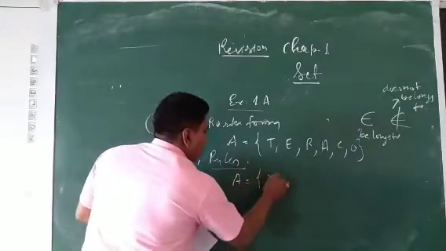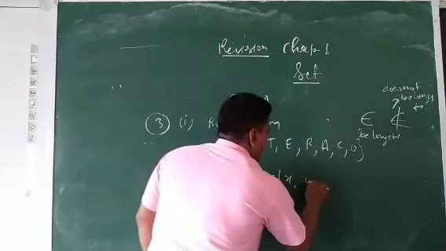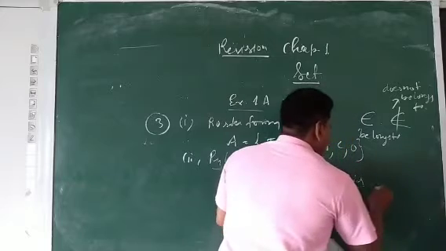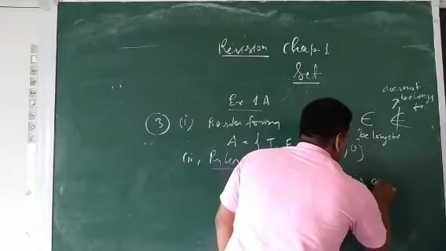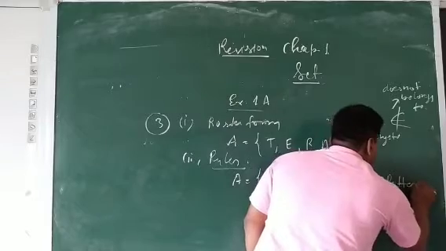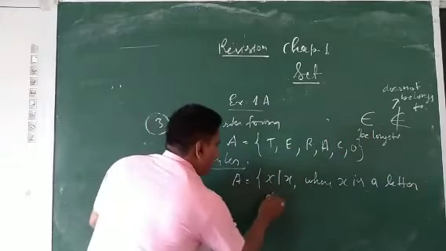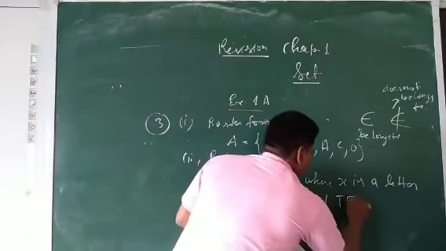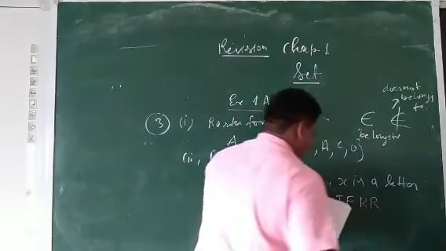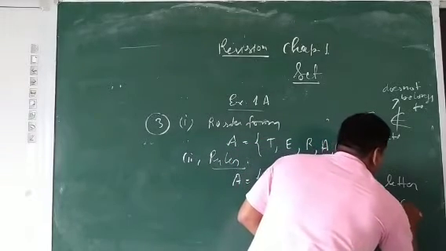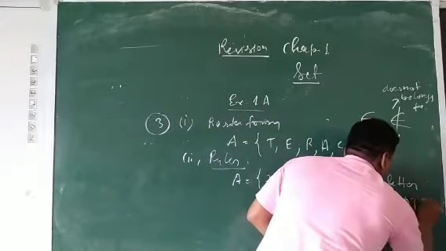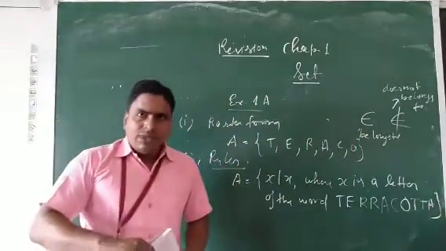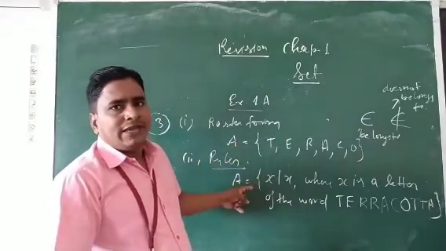So here x such that x where x is a letter of the word TERRACOTTA. Clear? That is how we write the set in roster form and set builder form.